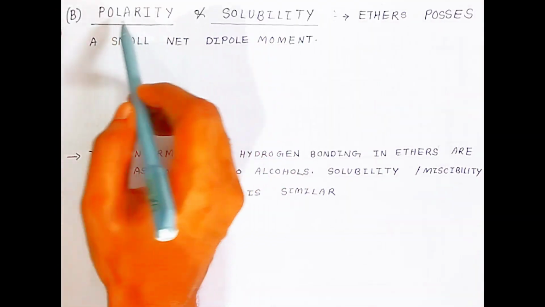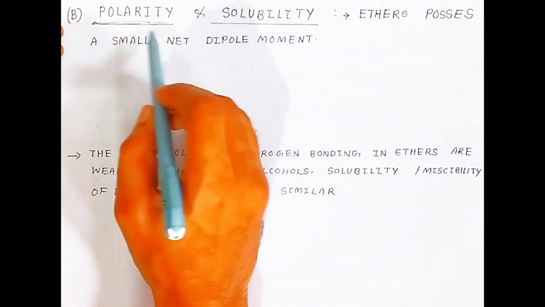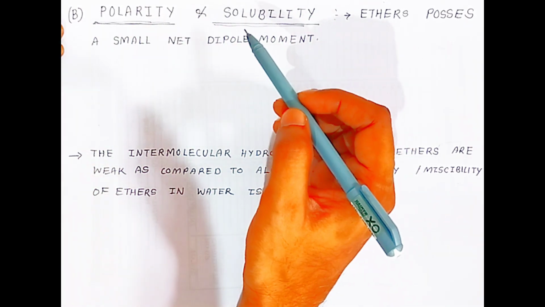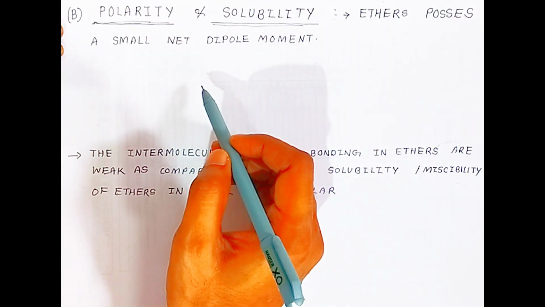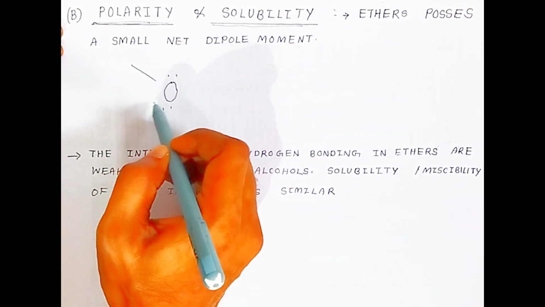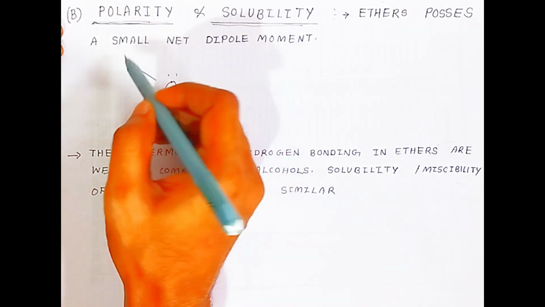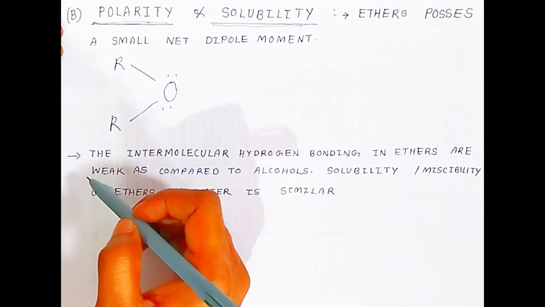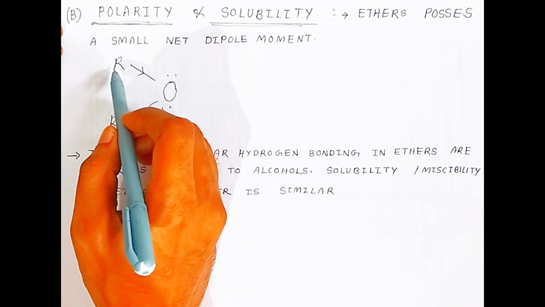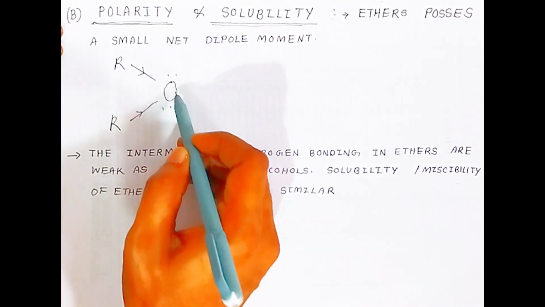Second physical property that we are going to see is polarity and solubility. Okay students, polarity. When we are talking about polarity, see, oxygen is there. Oxygen has 2 valencies, and both valencies are occupied by alkyl groups. Since oxygen is more electronegative, the electron cloud of the alkyl will go toward the oxygen.